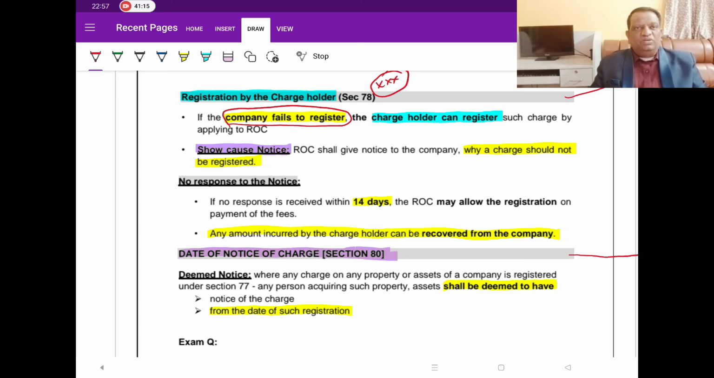Which will only benefit you. So therefore, in business, the company may not show much interest. They got their money, they got the loan, so they may not show any interest in registering the charge. That is why this Section 78 will come into the picture, whereby the charge holder wants to get hold of it.